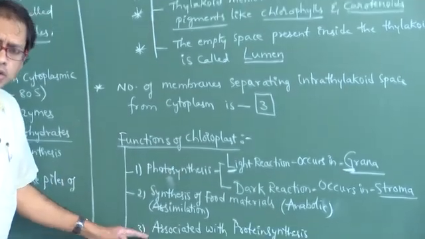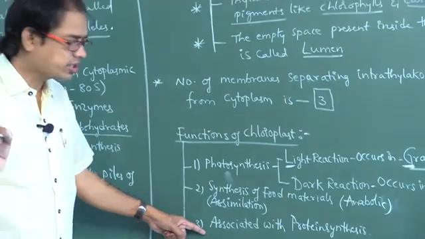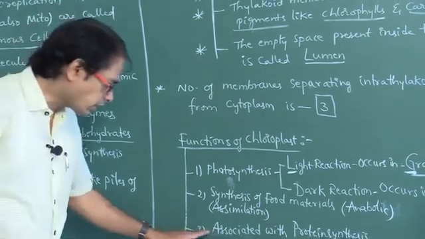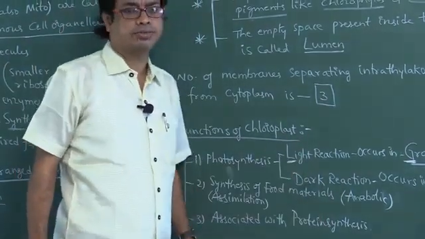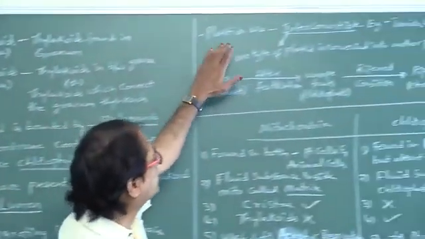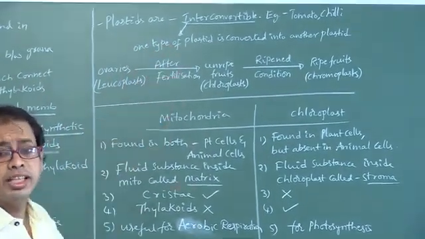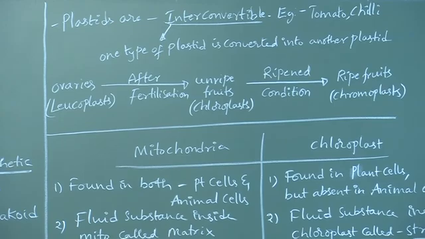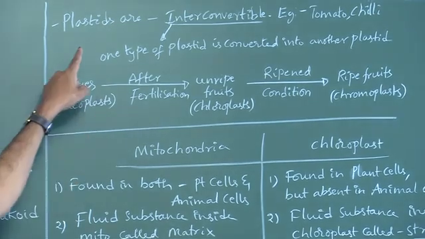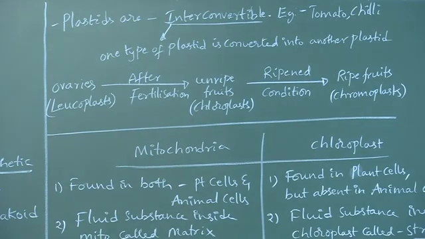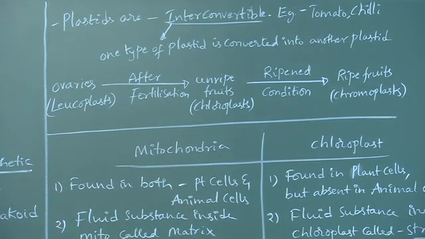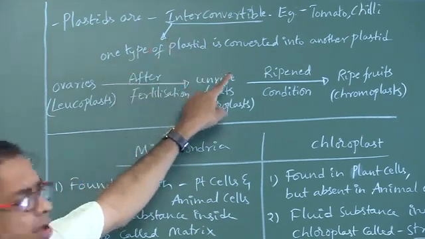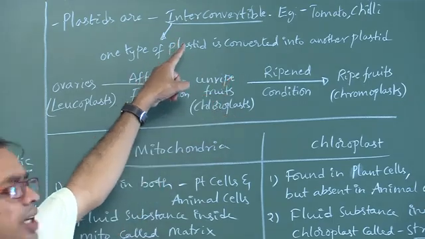Next, is chloroplast associated with protein synthesis? Yes. Why? Because chloroplast contains 70S ribosomes. So it is associated with protein synthesis. Now look at here. Plastids are interconvertible. Inter means one type of plastid is converted into another type of plastid. Example, tomatoes, chilies. So plastids are interconvertible or not? Interconvertible. Example, tomatoes, chilies. What is interconvertible? One type of plastid is converted into another plastid, that is so-called interconvertible.